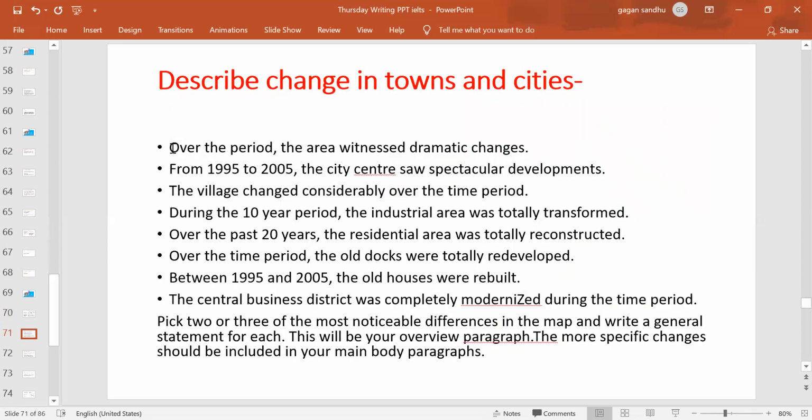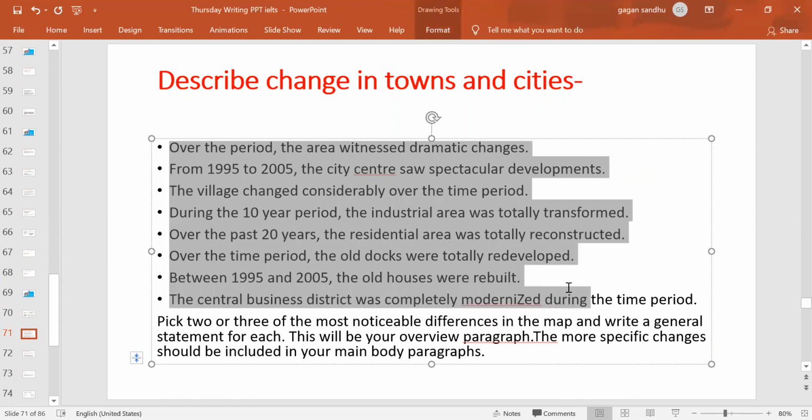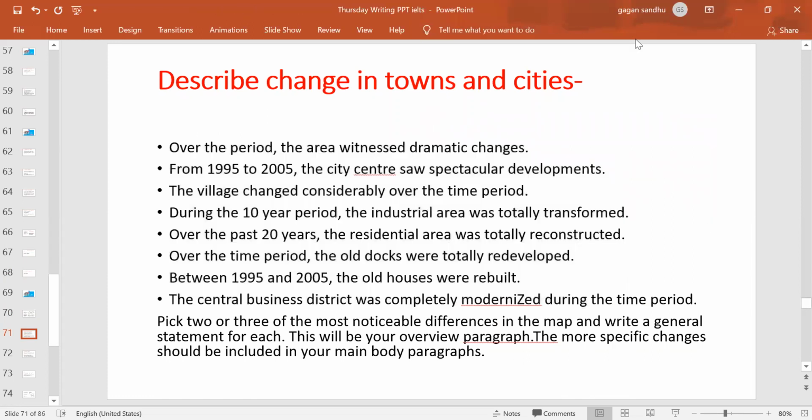For the overview, these are the 7 example sentences to write an overview for a map, right? As you see, they are describing the changes in the town and cities. So here, over the period, the area witnessed dramatic changes, right? From this year to that year, the city center saw spectacular developments. So all these sentences will help you decide what kind of overview sentences you can take from a map if it's the case in your IELTS writing exam, right? So these are a few of the examples.